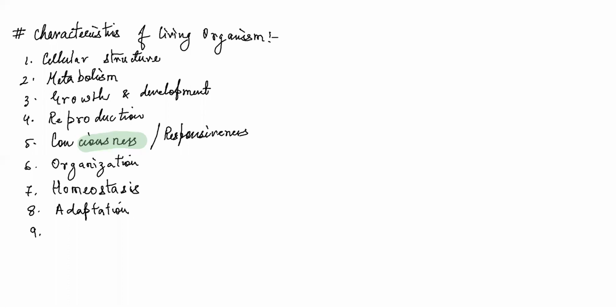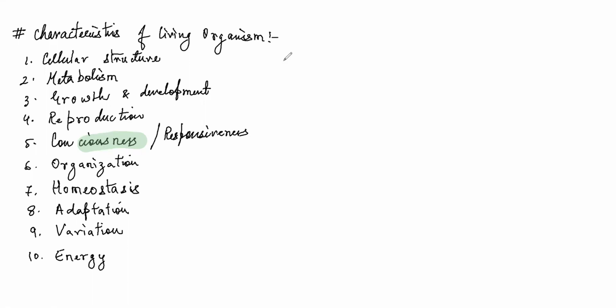Yeah, I'll explain what homeostasis is. Just wait. Now, we can add 2 more points. We can add so many points, but we are only discussing the major ones right now. There is something which we show based on our response, which is variation. If it's a cold climate, you will start wearing jackets, gloves, or maybe you will turn on a heater at home just to make yourself safe. And the last thing, we show something which is energy production. These are the 10 major points which we have to discuss in detail.